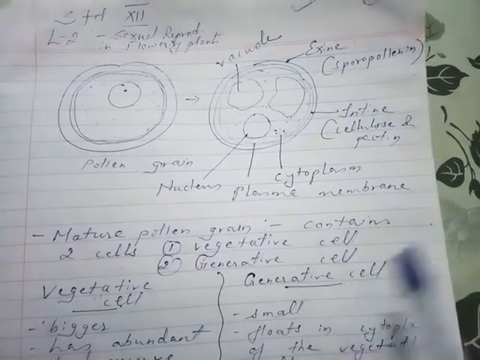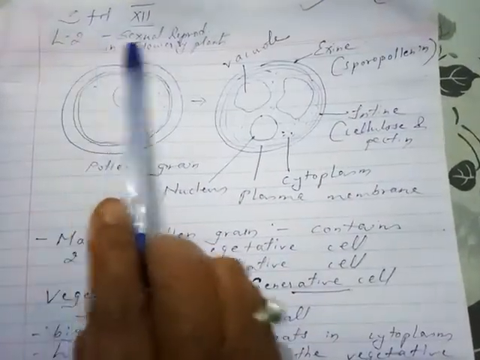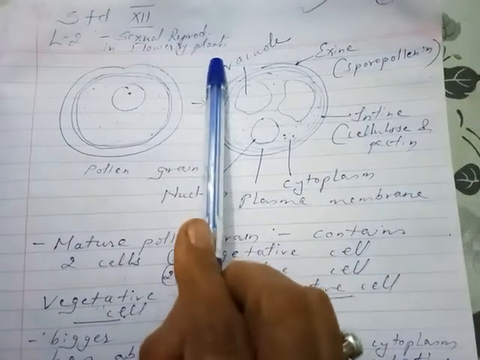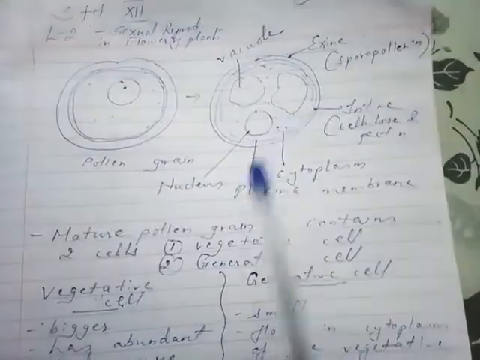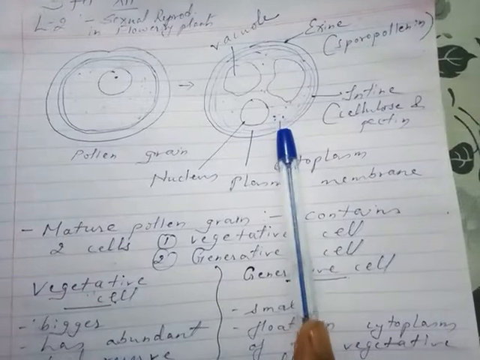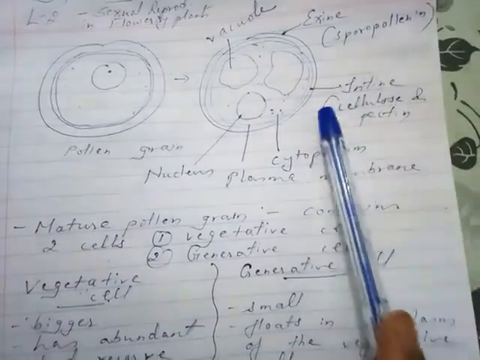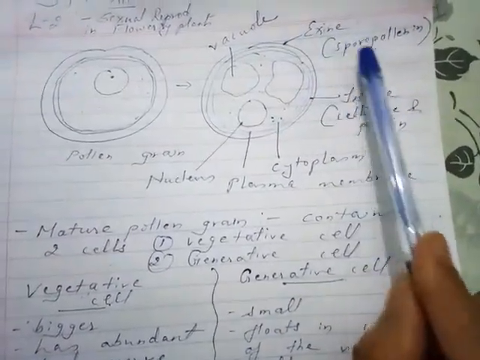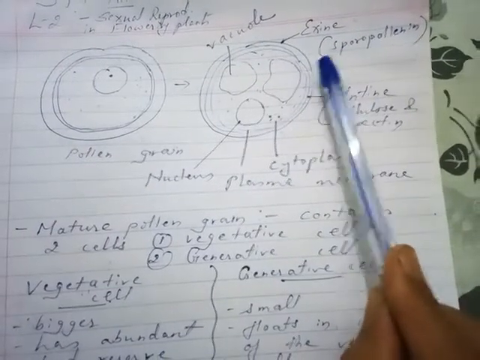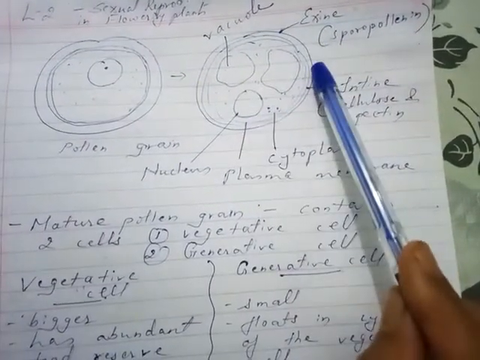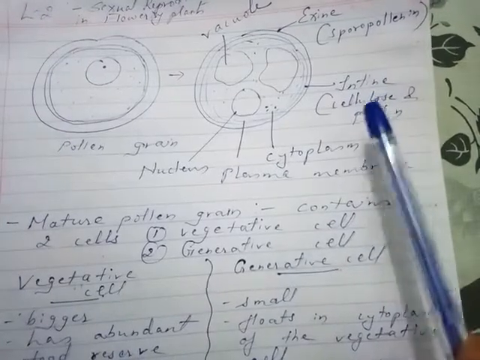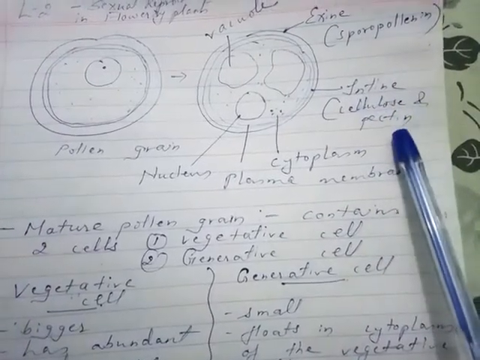Hello everyone. Let us revise our second chapter, that is sexual reproduction in flowering plants. In last lecture we have studied about the pollen grains. Pollen grain has two walls, that is exine and intine. Exine is made up of sporopollenin and it is not continuous. In between it has germ pores, while intine is a continuous one having cellulose and pectin.